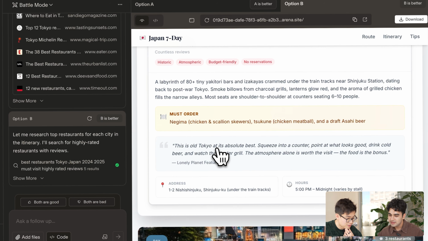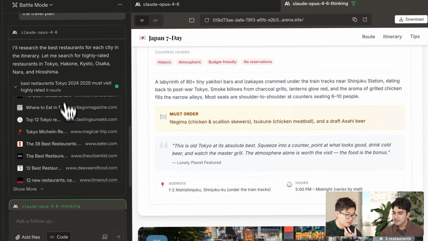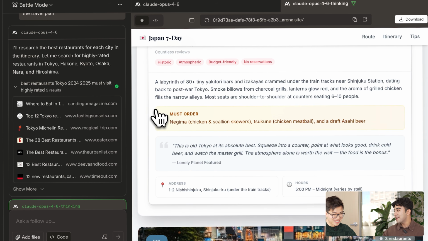I guess I have to go with option B. Let's go with option B. Let's vote for it. Let's see. Oh, okay. Now it's Opus thinking versus Opus. I guess thinking works. I mean, it makes sense, especially for such a heavy search task. It makes sense to have a thinking-enabled model. It finds out more about things that it should search, which helps with this question.